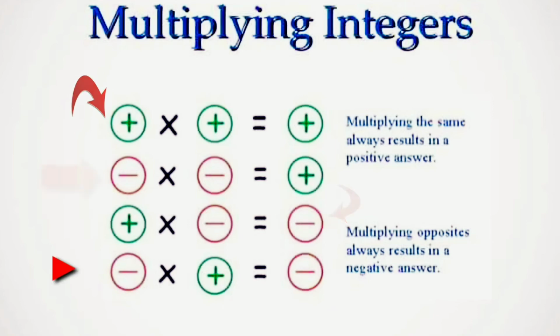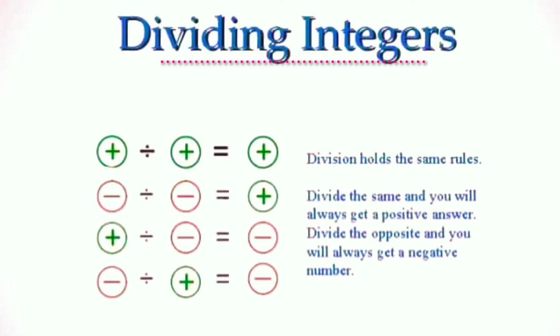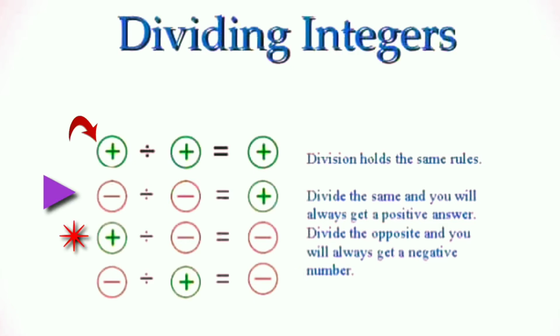Dividing holds the same rules as the previous case of multiplying. If we divide a positive integer by another positive integer, the result will be positive. If we divide a negative integer by a negative integer, the result will be positive. If we divide a positive integer by a negative integer, the result will be negative. A negative integer divided by a positive integer, the result will be negative. So divide the same signs and you will always get a positive integer. Divide the opposite signs and you will always get a negative number.